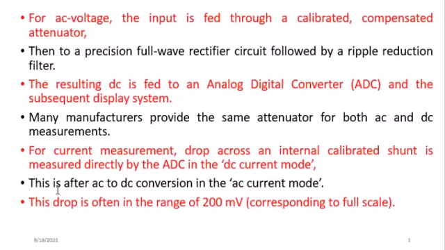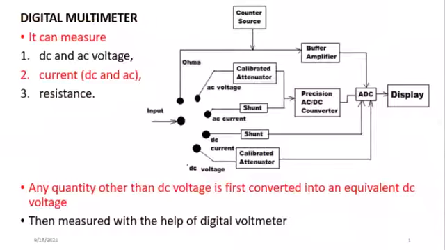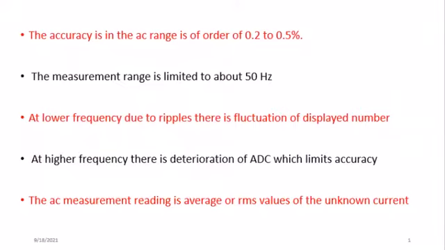Now, as I've already said, there will be a shunt whenever you are measuring a current, and that current will now pass through a shunt, as I've explained, and it will be converted into DC before it is changed from analog to digital, as we have already seen from this diagram. Now, the accuracy of this kind of digital multimeter ranges between 0.2 to 0.5% of the full scale.